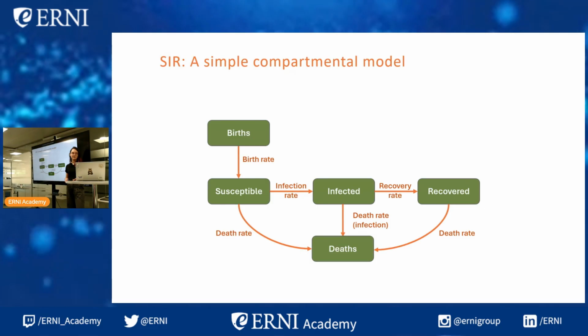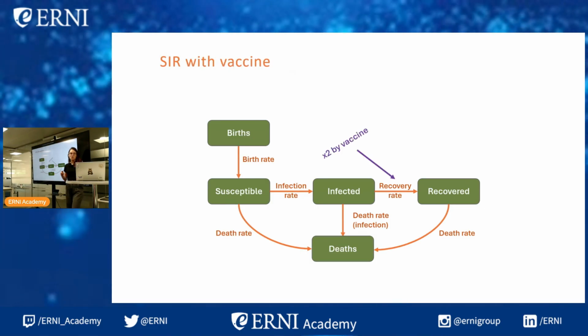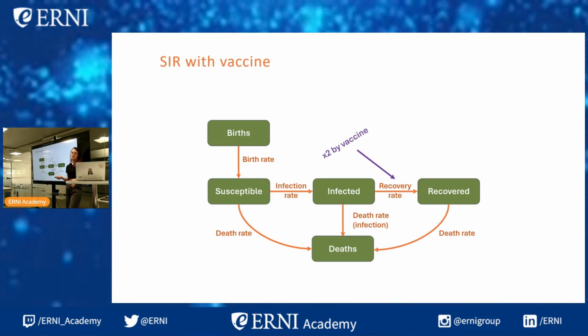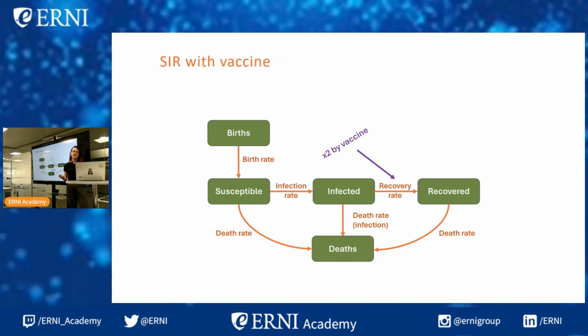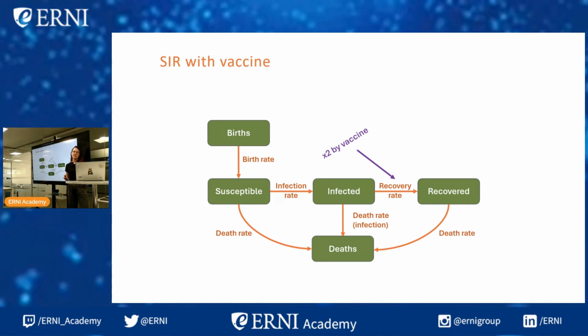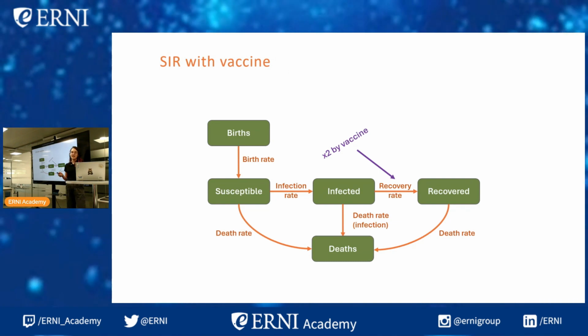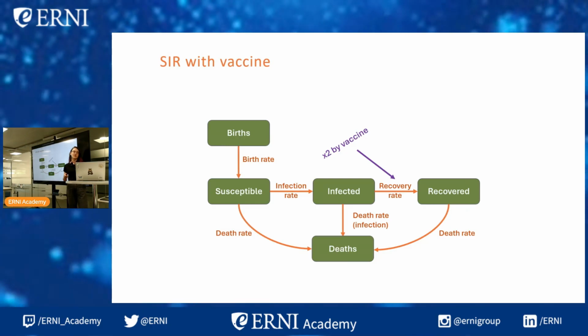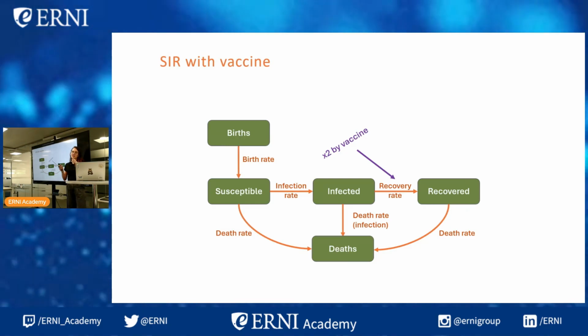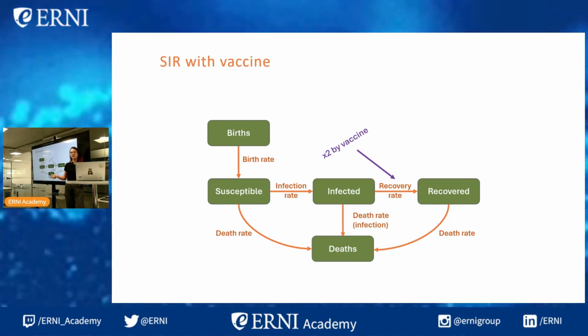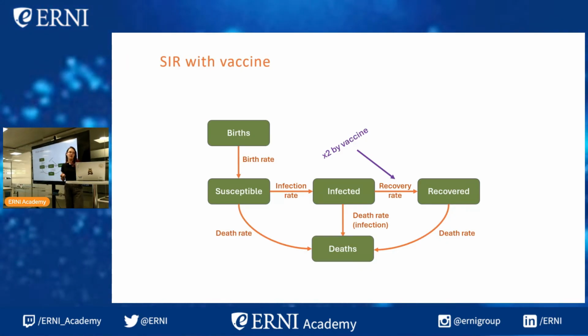I'm also going to add births and deaths just to make it a little bit more realistic. And then what change does the vaccine make? Well, in this particular case, let's say we have a vaccine that all it does is it increases the recovery rate. It doubles the recovery rate. So this means that people will recover twice as fast. They will spend half the amount of time infected.